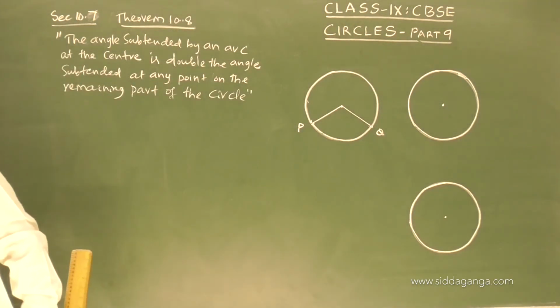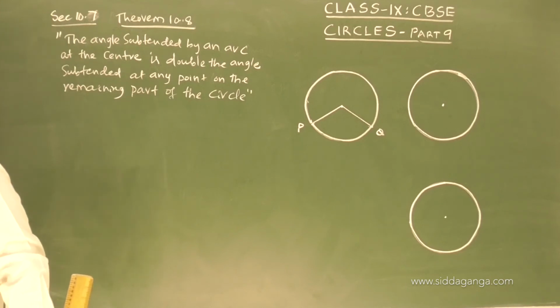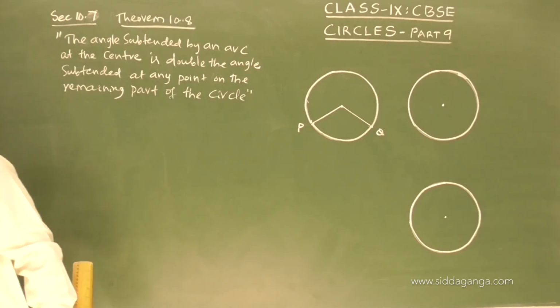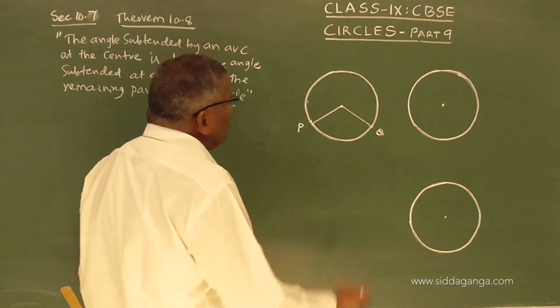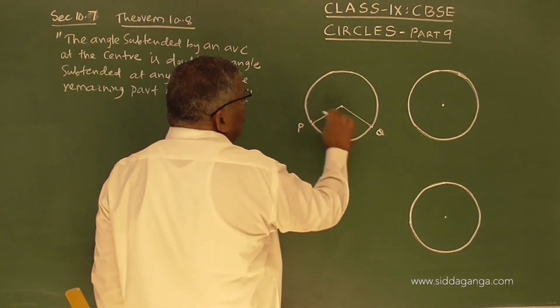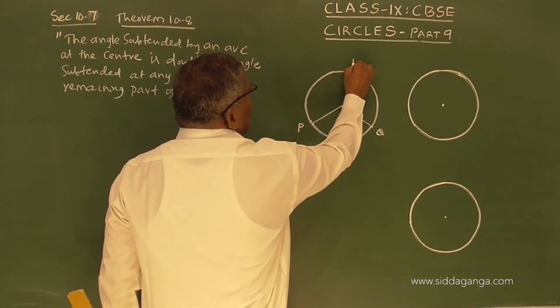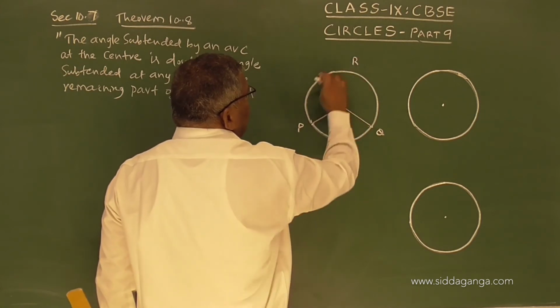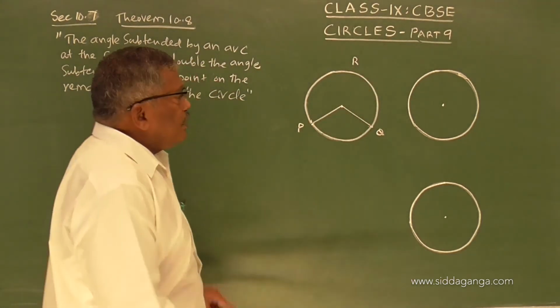And double the angle subtended at any point on the remaining part. So let us take any point R in the major arc portion.